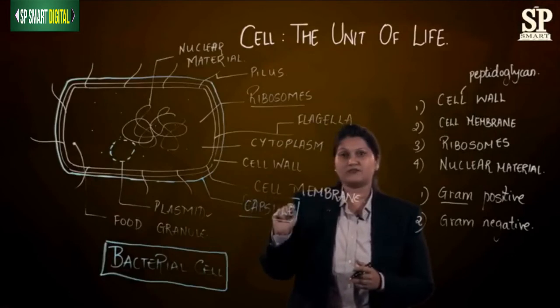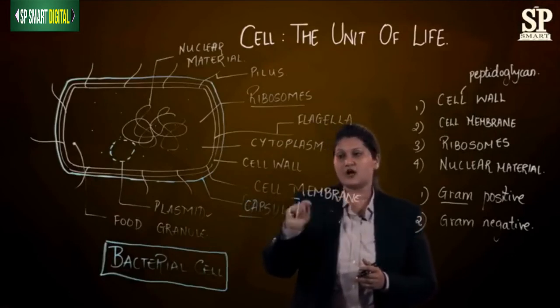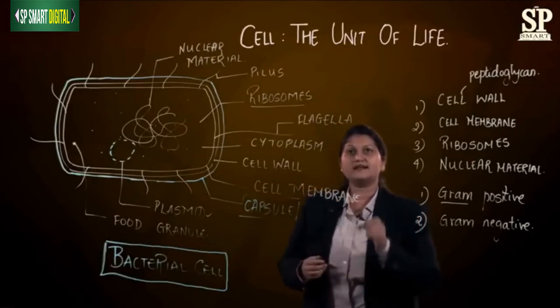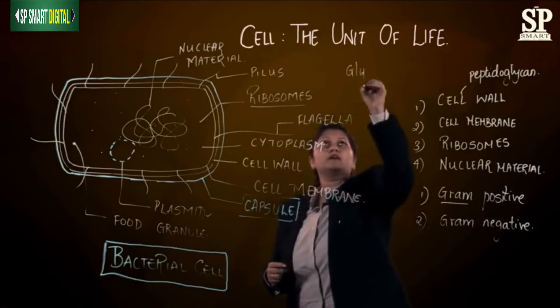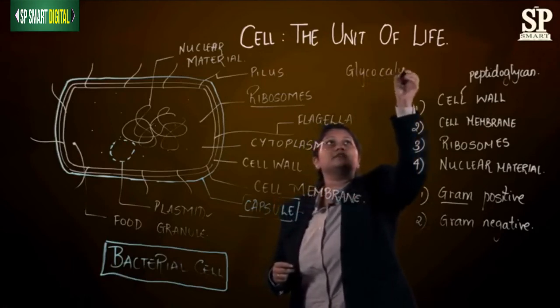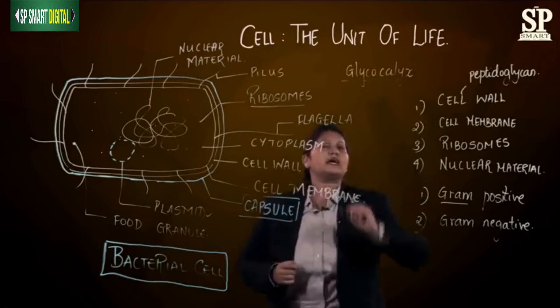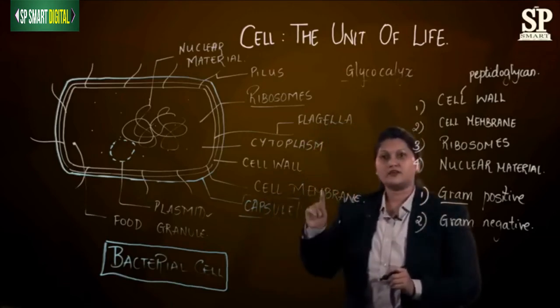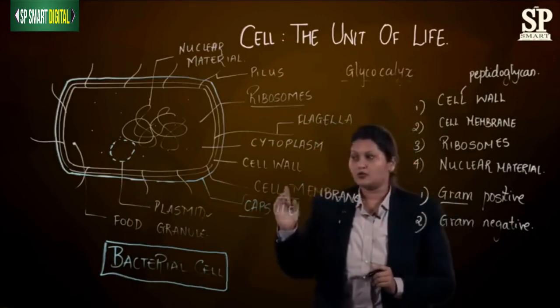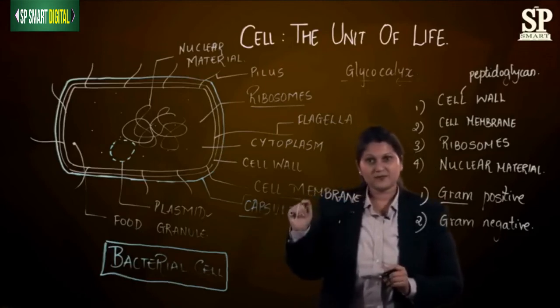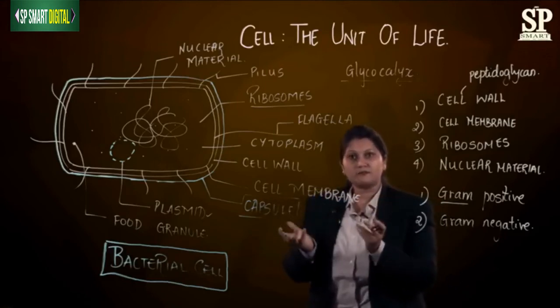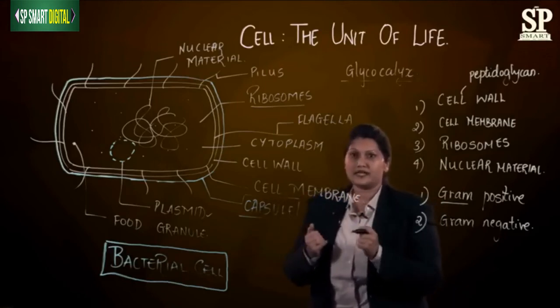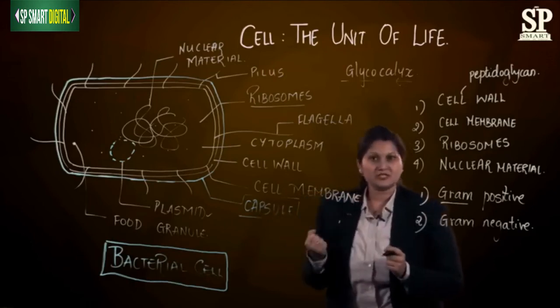The next part which we have to study is a layer which is outside the cell membrane. That layer we call as Glycocalyx. Now this glycocalyx layer is again of two types. The first type of glycocalyx layer, we call it the capsule layer, which surrounds the bacterial cell outside the cell wall. What is the function of this capsule?